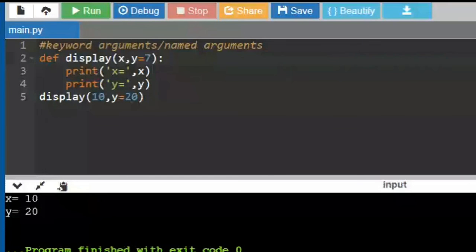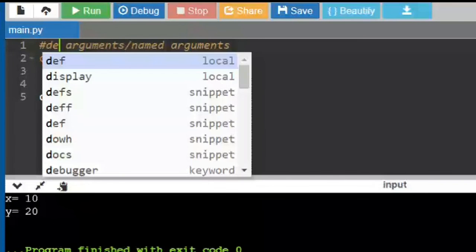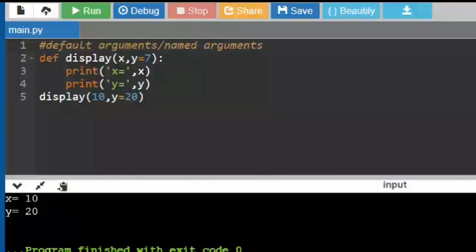So these are default arguments, right? While making a call, I am just passing x. I'm not passing y. What will be the output?